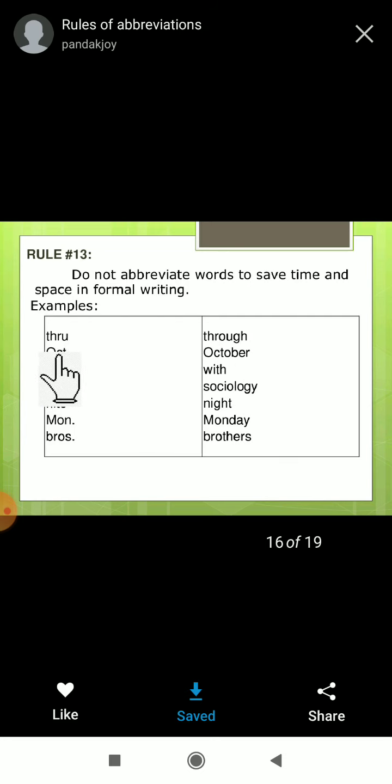See, here THRU we can't write. These all are wrong. If you want to write through, you have to write through only. October you can't write as OCT. Okay, you can't write W. Here, these are the abbreviations. Do not abbreviate words to save time and space in formal writing. So compulsorily you have to write Monday. You don't use all these abbreviations. Directly you have to write in full.